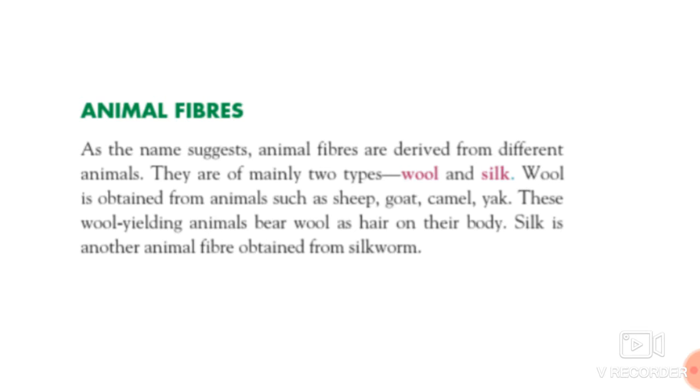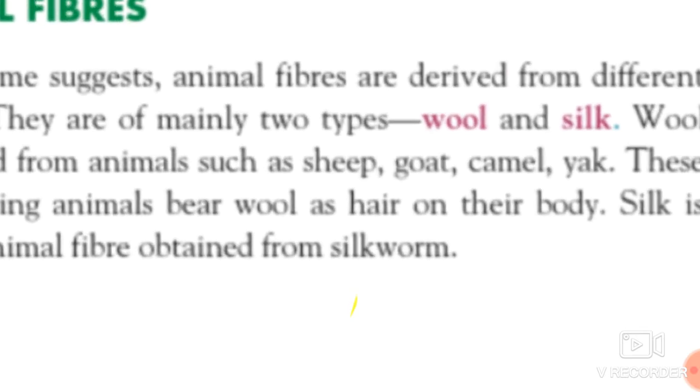What are animal fibers? Animal fibers are the fibers which we get from animals, and there are mainly two types, wool and silk. The wool is obtained from animals. What kind of animals do we get wool from? For example, sheep, goat, camel, yak. From these animals we get wool, and we get silk from the silkworm. Silk is another animal fiber which is obtained from the silkworm.